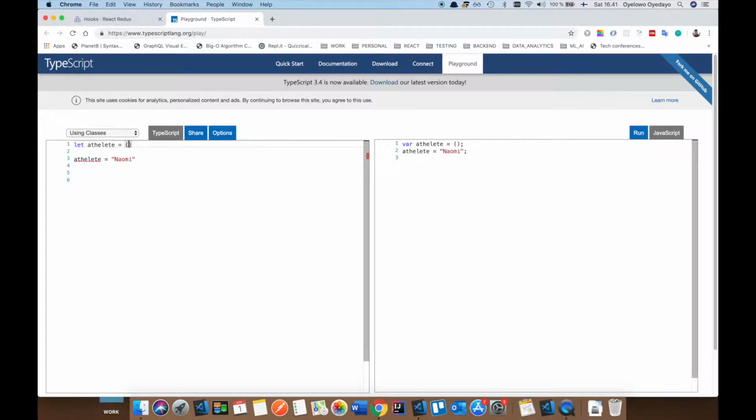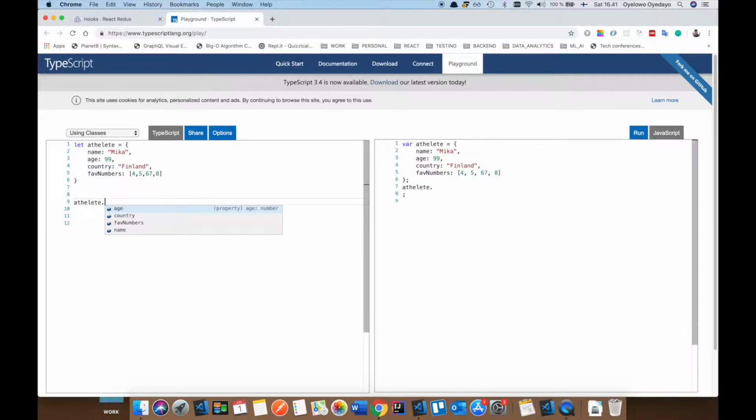Let's say athlete is name Mika, age 99, country Finland. Okay. So in this kind of scenario, let's say you also have favorite numbers to be an array. You have 4, 5, 6, 7, 8. Okay, you have these numbers. Normally, you can do something like athlete.favNumbers.